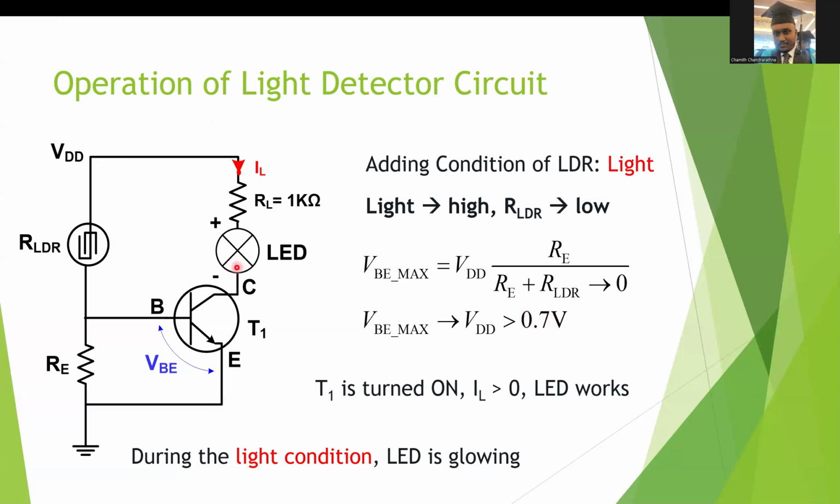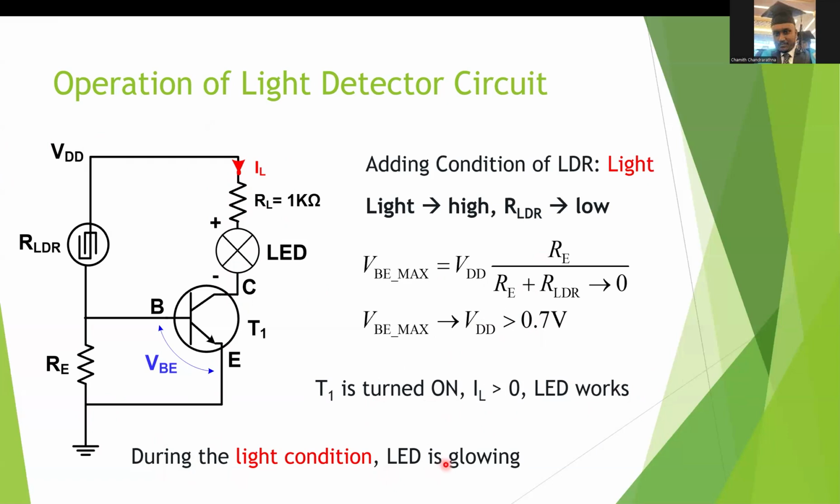So what happens? Now the transistor is turned on. There will be an IL current that will flow through the resistor and the LED, then end up at the ground, which means that the LED is now working. So during the light condition, the LED is glowing.